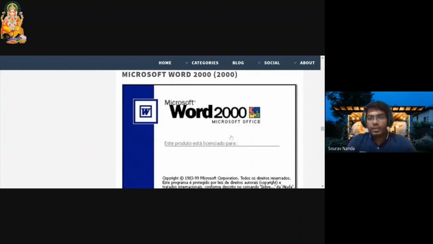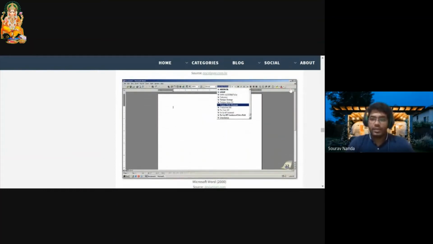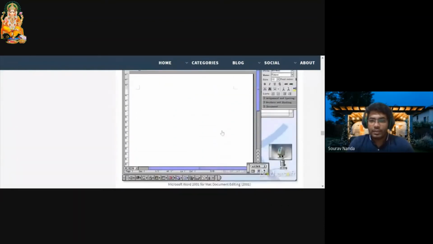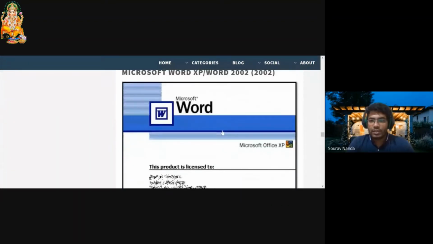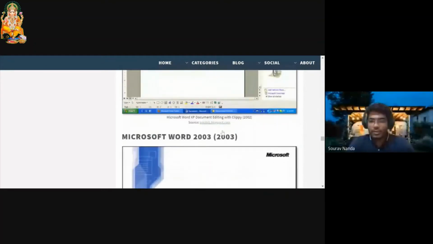Now coming to the 2000 version of Microsoft Office. This was properly minimized. All those unnecessary things were put up in very small things, like the 3 layers of it. Now you can see only one layer, and they have adjusted everything here. Then it was the 2002 version. This was not so much famous. Coming up next with the 2003 version.